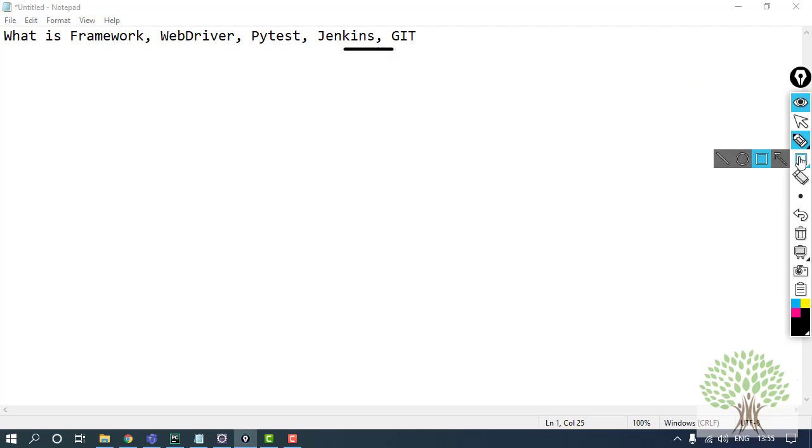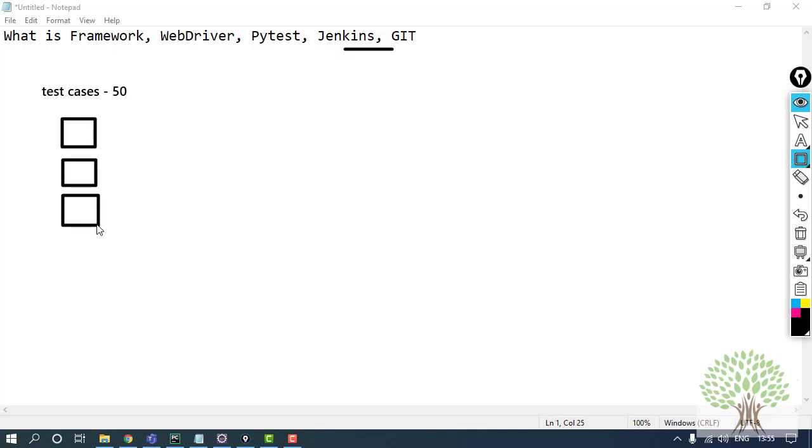Now suppose in an organization, a client came and requested to test some 50 test cases. Those test cases got divided among different testers to work on them. The testers started working and wrote their code on their local machines, and completed 50 test cases. But in the end they need to collaborate all the test cases that were divided among the three of them in a single place.